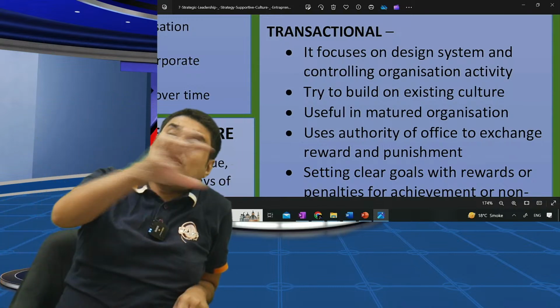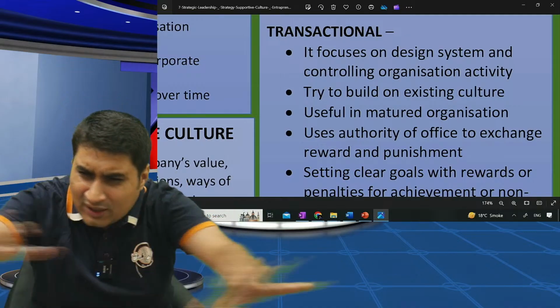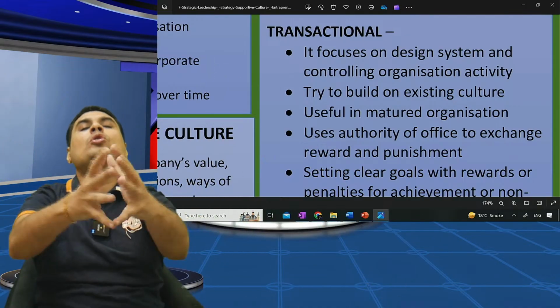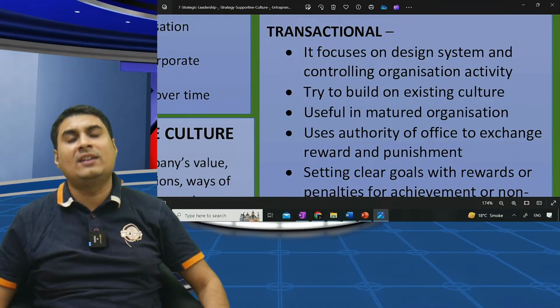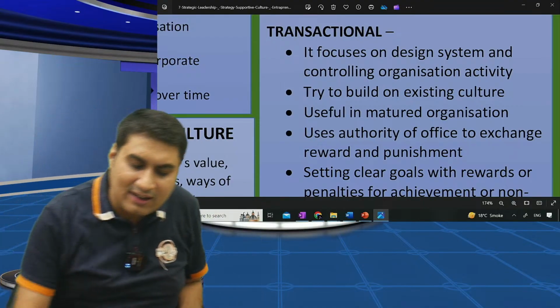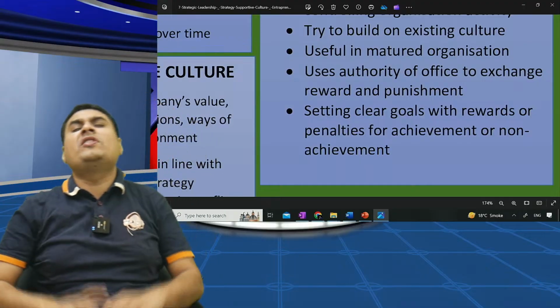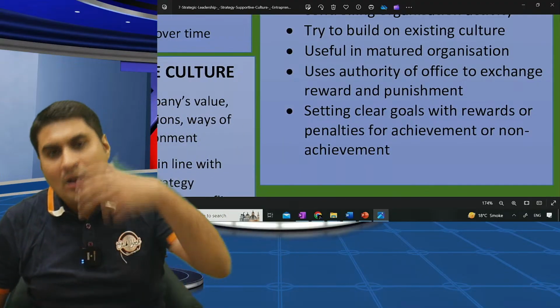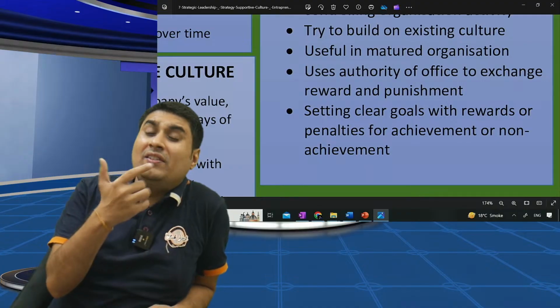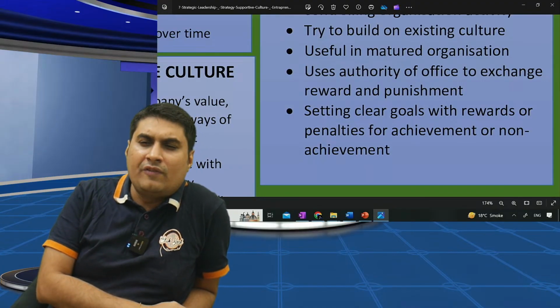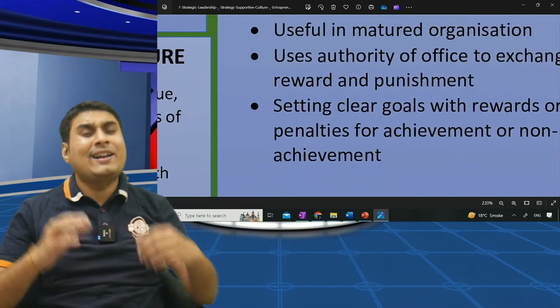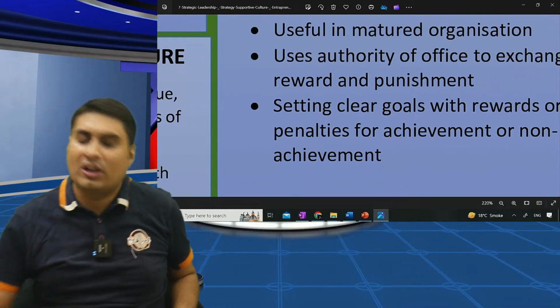It's useful in a matured organization. So once your organization is settled, it reaches the top, you do transactional. They try to build on the existing culture. They use the authority of office to exchange reward and punishment. What do you mean by this? They will use their office power. If you do good work, we will give you promotion. If you don't, punishment. Setting clear goals with reward or penalty for achievement or non-achievement.